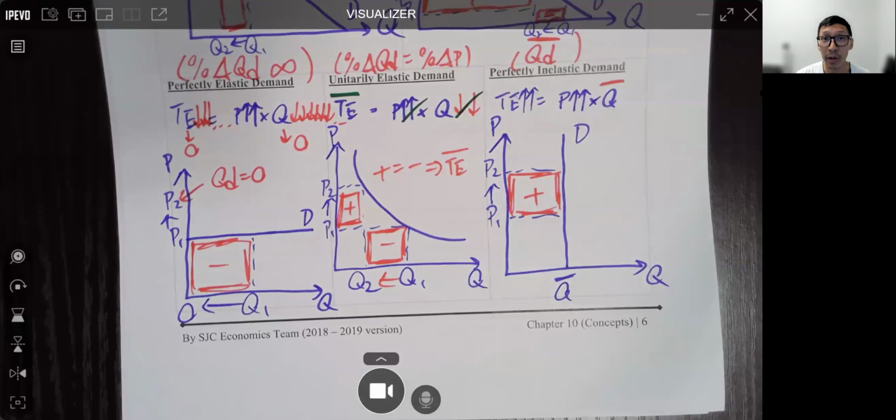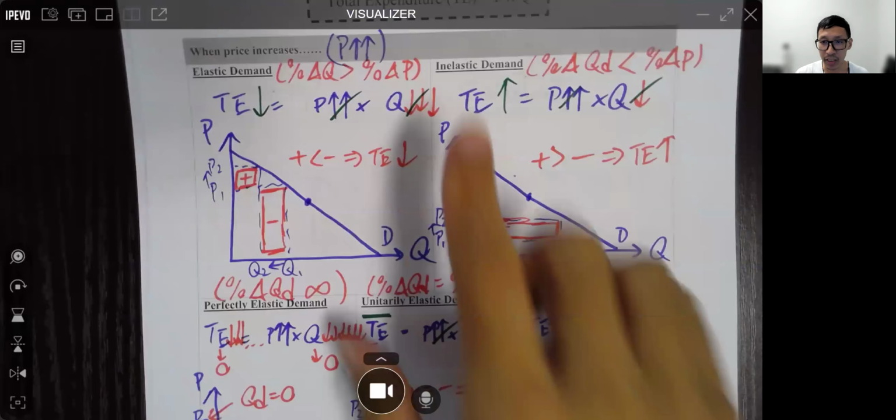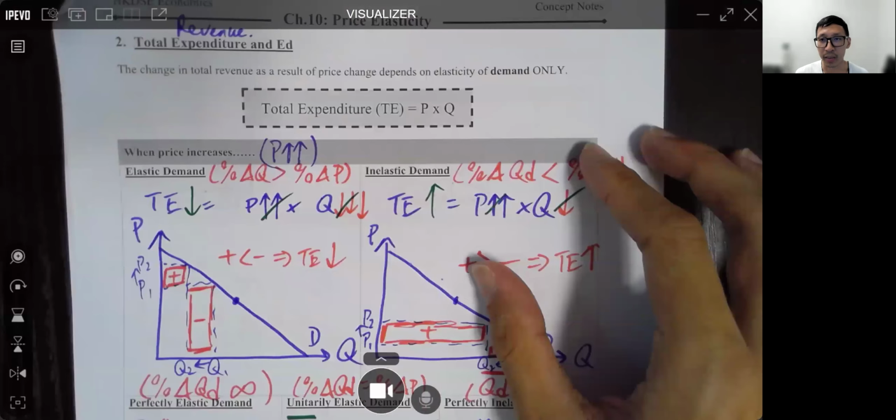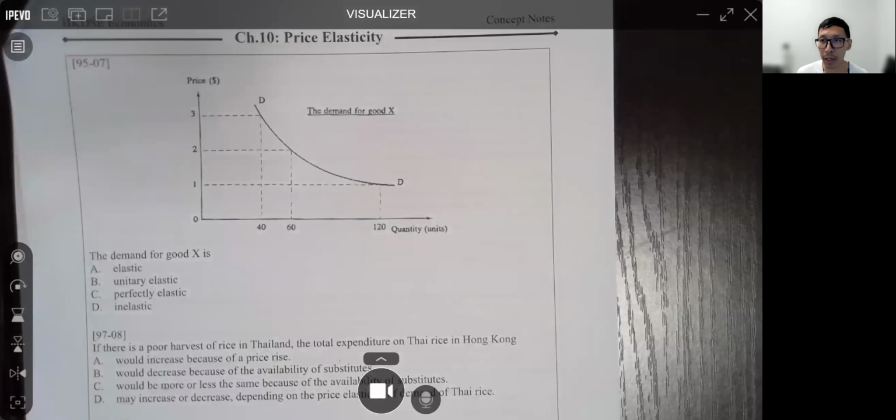Okay, 得唔得? With all that said, in this video, we very quickly summarize the logic and the application of total expenditure and elasticity of demand. For the next video, we will be talking about all those exercises, those past papers at the back of the page. Okay, 好嘛?